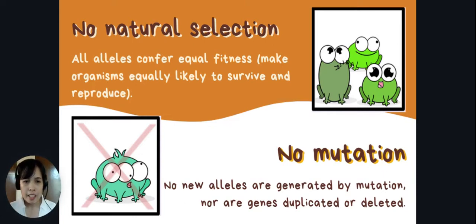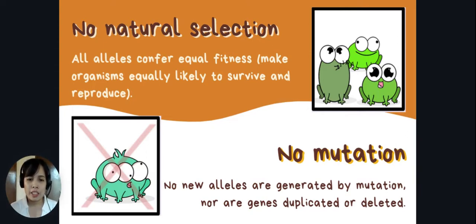Now, in the Hardy-Weinberg population, there is no such thing; all the organisms have equal fitness. So regardless of their color or other characteristics, they have equal rates of survival and reproduction. The second assumption is there is no mutation.